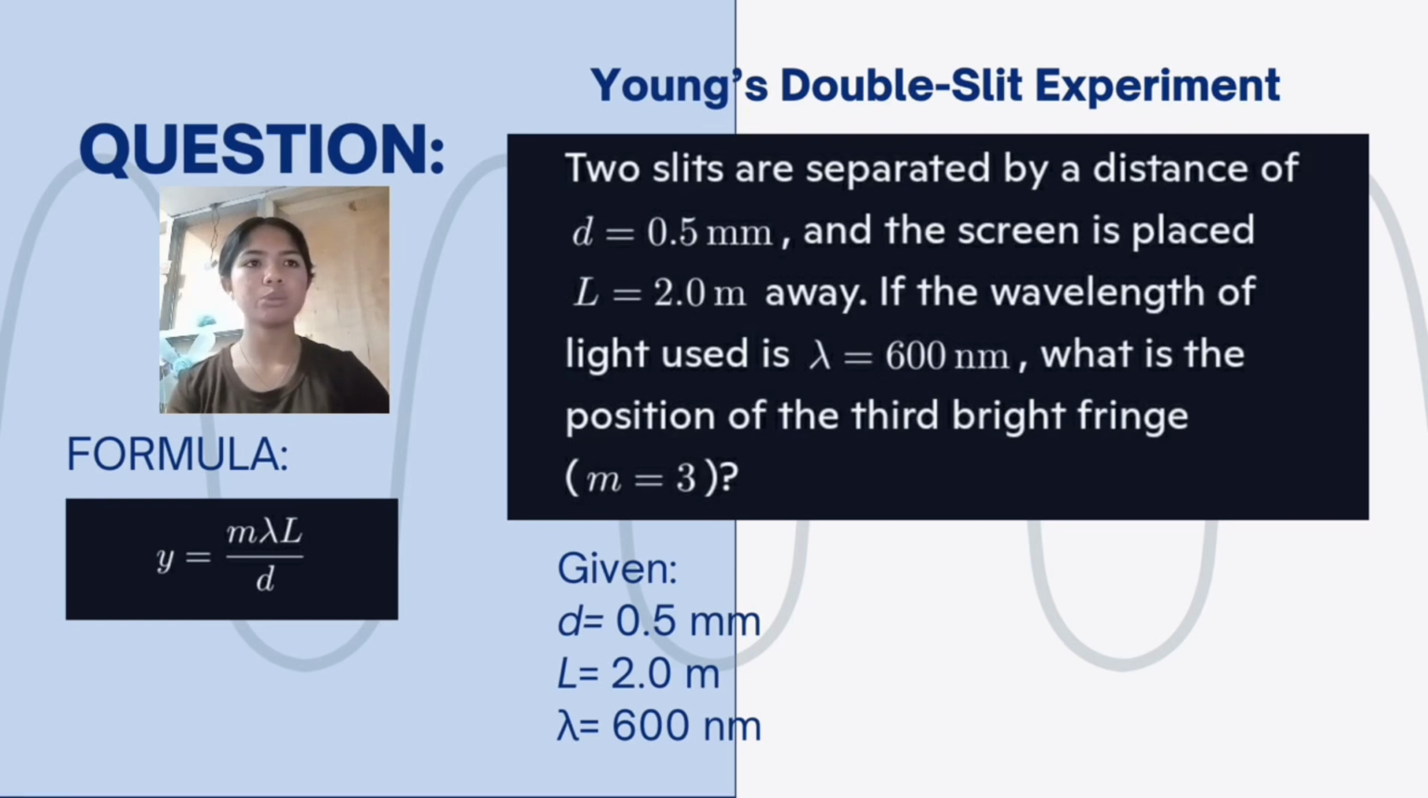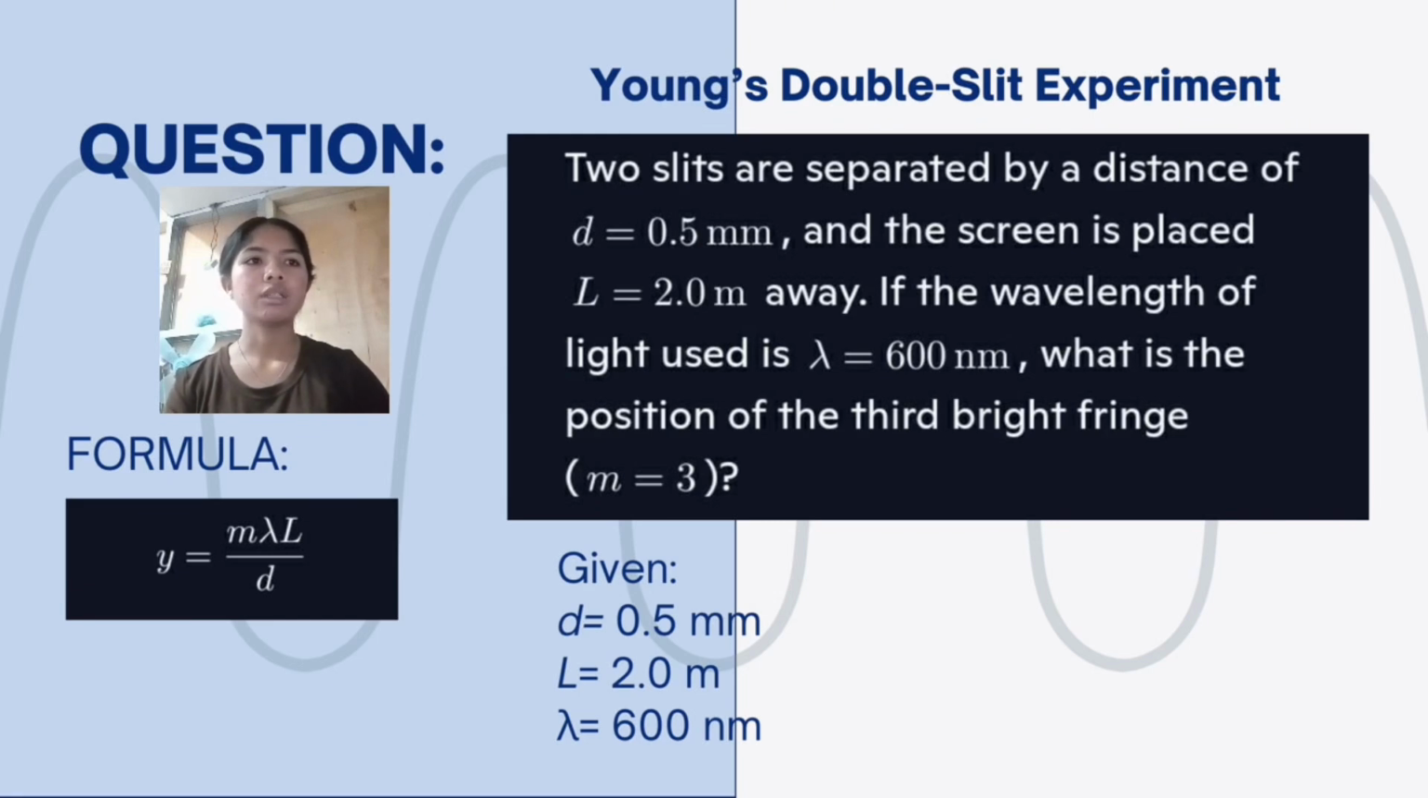The distance between slits is 0.5 mm, and convert that into meters, 0.0005 meters or 0.5 times 10 to the negative power of 3, and the distance of the screen is 2.0 meters. And the wavelength of light is 600 nanometers, and again convert that into meters, you'll have 600 times 10 to the negative power of 9 meters. And you're going to use the third bright fringe.